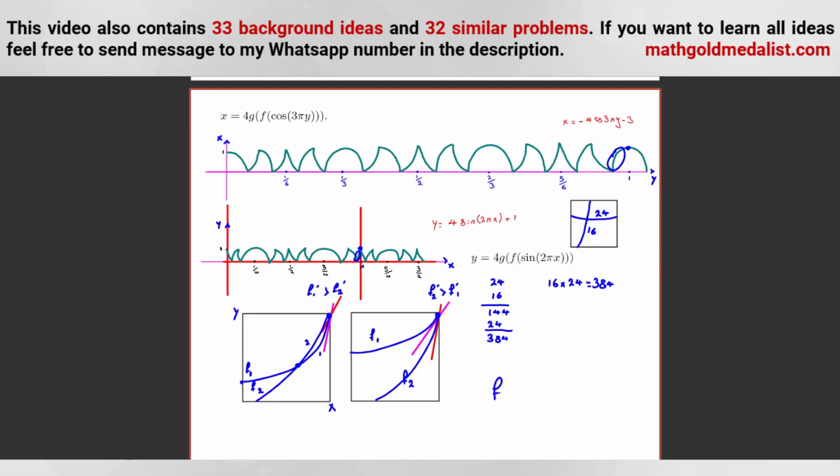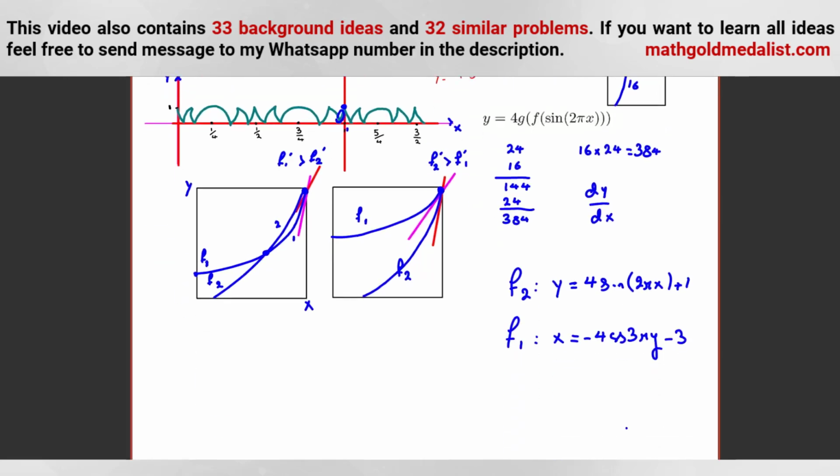So in f2, y is equal to 4 sine 2 pi x plus 1. In f1, when I said f2 prime, f1 prime, in both of them we should consider dy/dx. So in this one, x is equal to negative 4 cosine 3 pi y minus 3.